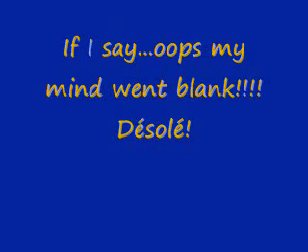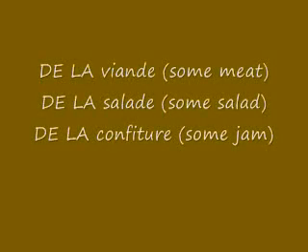And here are some examples. De la viande, some meat. De la salade, some salad. De la confiture, some jam. So here are some examples using de la as a partitive article.